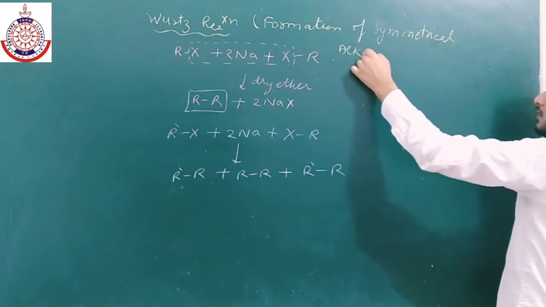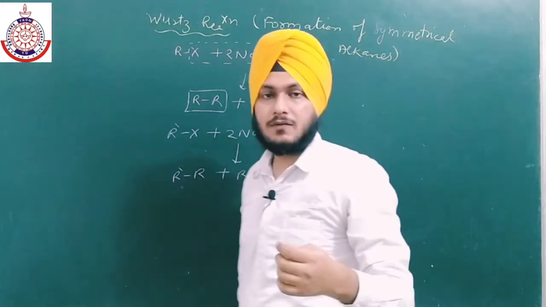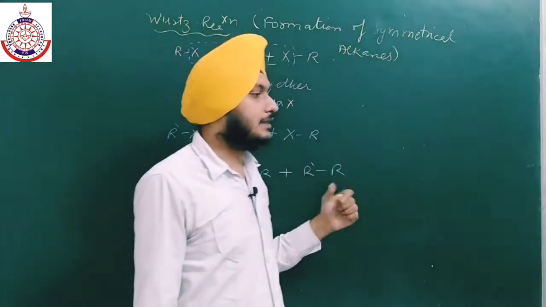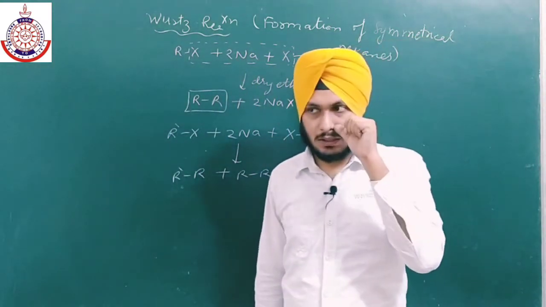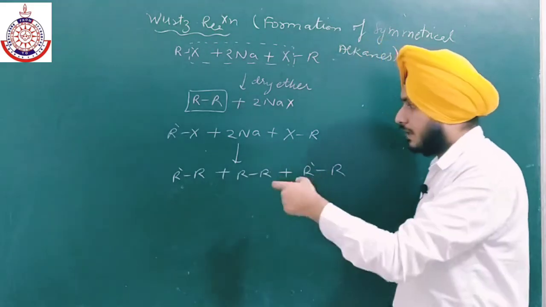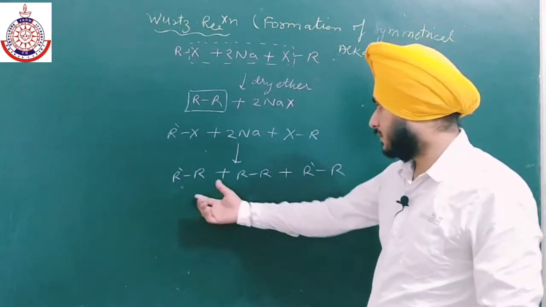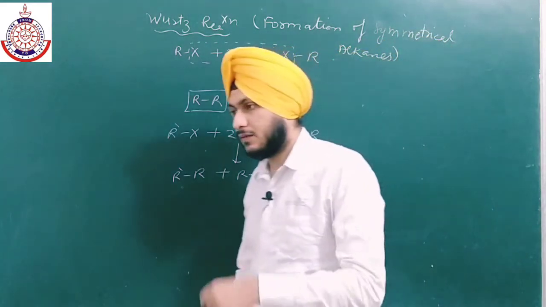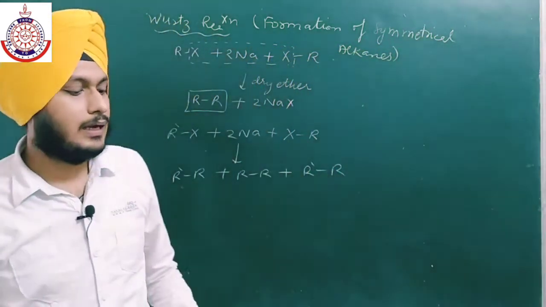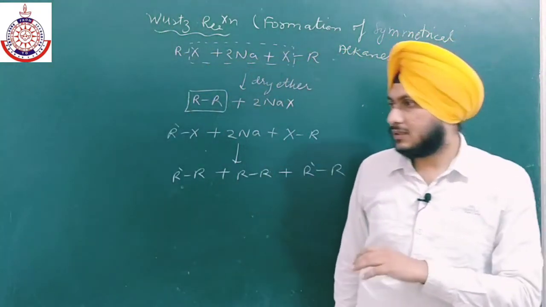So it can give only symmetrical alkanes, not unsymmetrical, and the number of carbon atoms present in the alkane is even, not odd, because if we take 2 and 3 carbons we will get 5, and there are three possibilities in that case. So the number of carbon atoms in the alkane is always even. Okay, so this is another method.